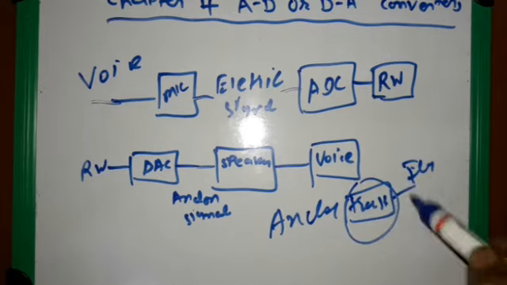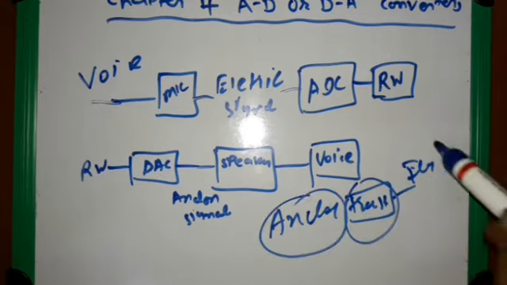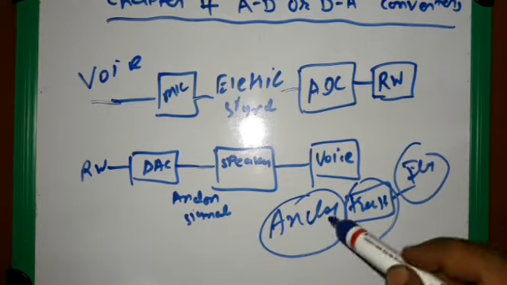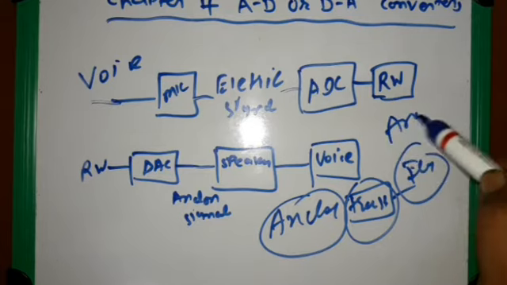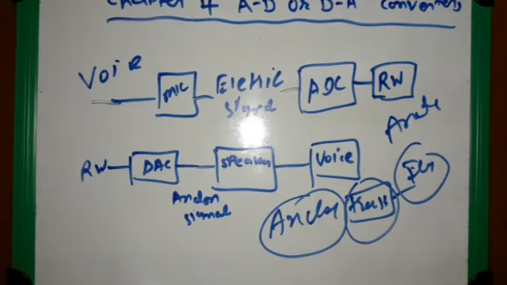But this transducer converts an analog signal into an electrical signal, not into a digital signal, and electrical signals are also analog in nature. So it's an analog to analog conversion. Now these analog signals are very susceptible to noise, particularly when they are used in communication. Apart from that, it's very difficult to process and store analog signals.